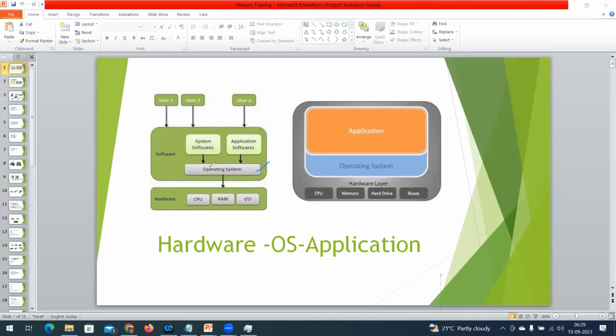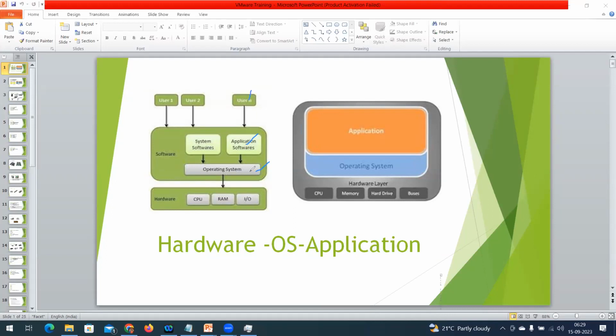What is it going to do? According to the applications and the number of users, the respective application is going to wake up and execute. To execute that application, it requires CPU instructions, and it requires memory to buffer, execute, and then publish that application.